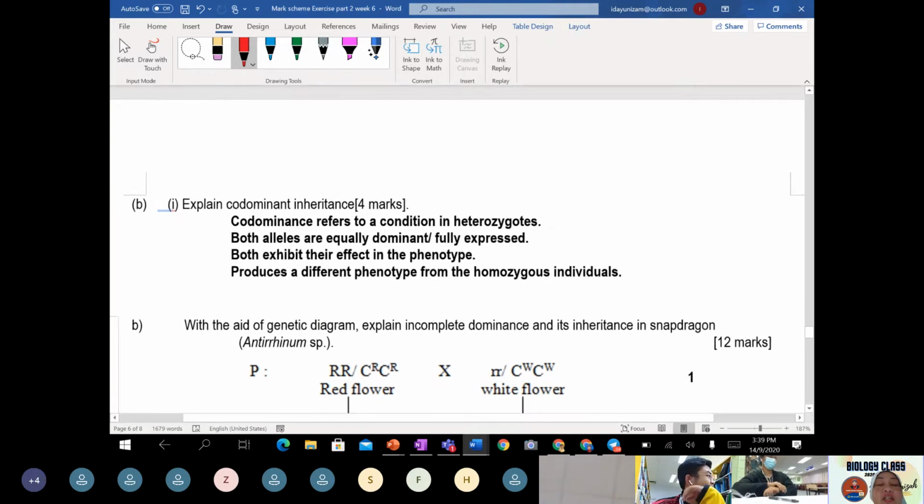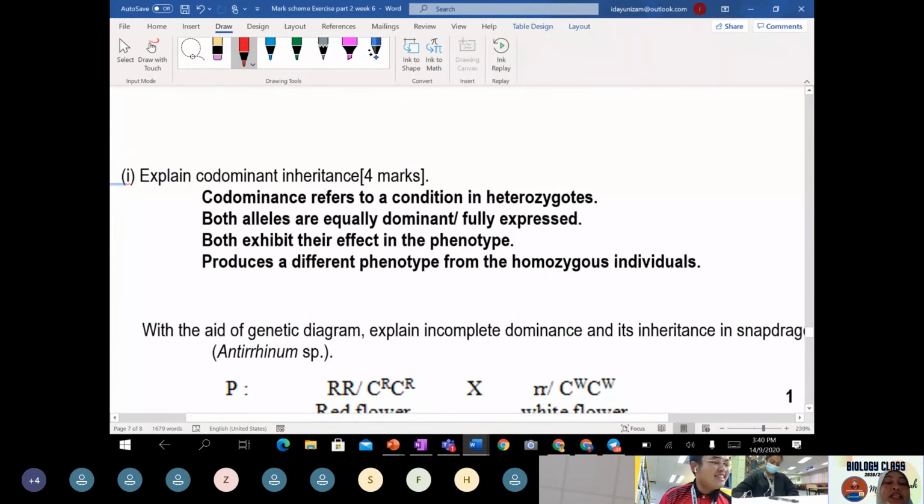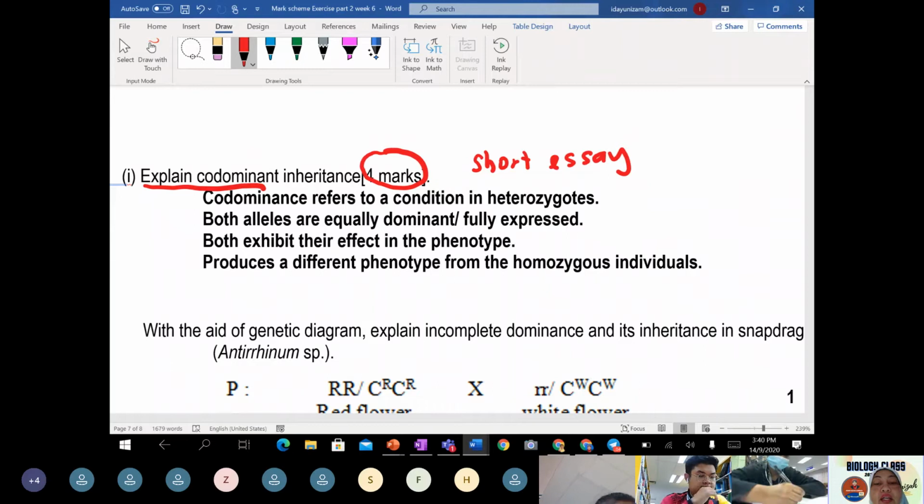Okay, question, the explain, you must be able to explain in words, which carry 4 marks. Okay, a structure question or actually a short essay. Okay, a short essay question where you need to explain what do you understand by codominant inheritance.